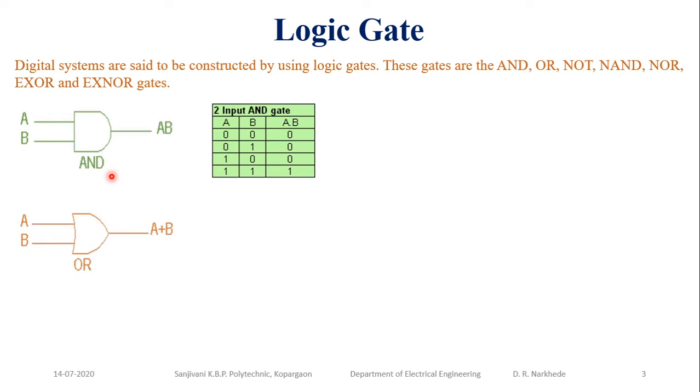Now the next basic logic gate is the OR logic. First we will discuss what the applications of this OR logic may be. The OR logic can be used for remote operation. But first, what is the OR logic? OR logic will give you the summation of inputs as output, whatever the inputs A and B. Here we have discussed a two input system, but any number of inputs may be there.